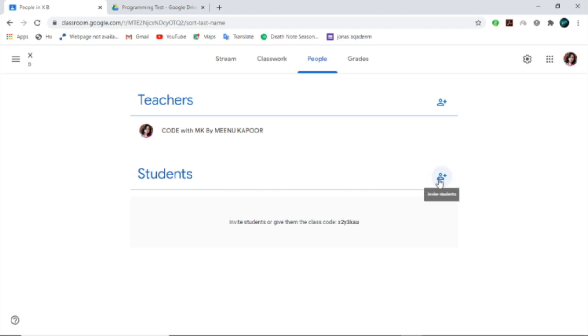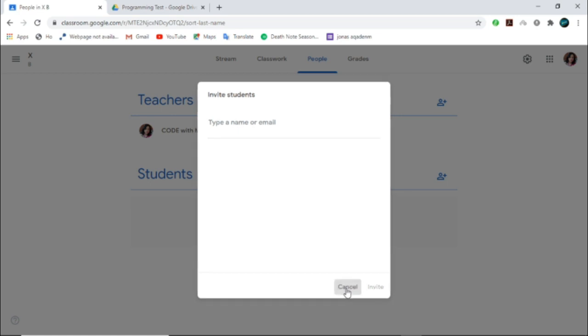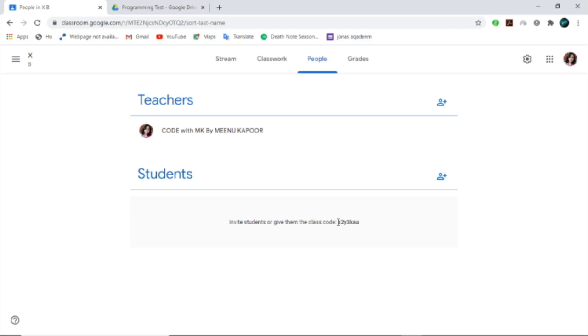Another way I told you, you can give the email ID. So you can click here and type the name or email and send the invite to them. One by one they will be added. But the easiest method is to share the class code and they will join themselves.